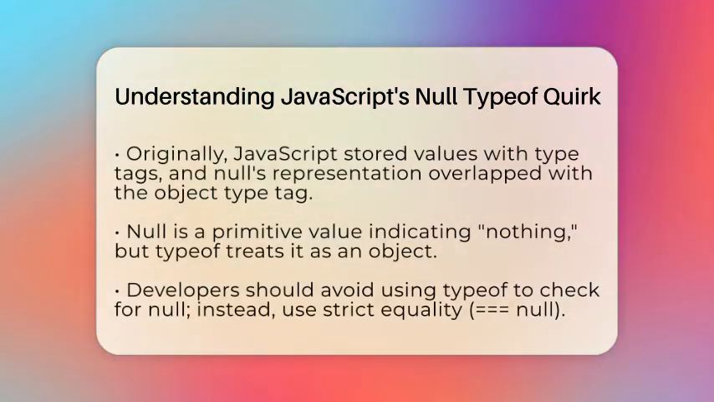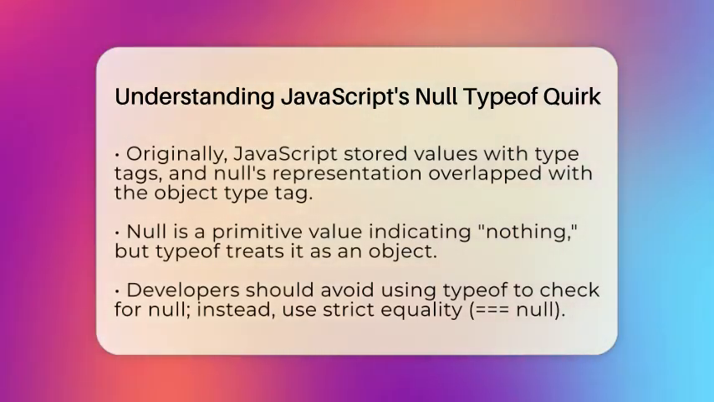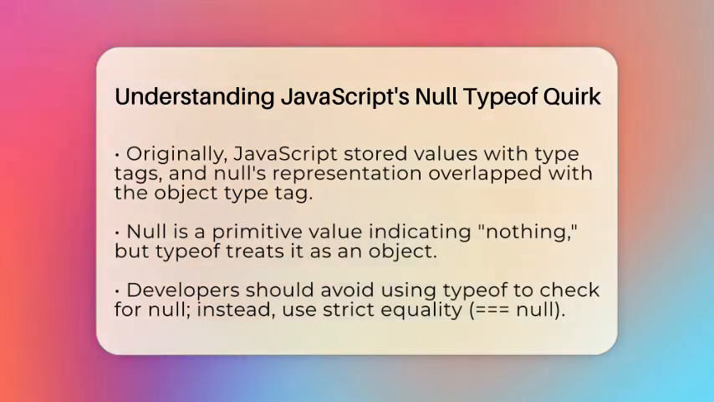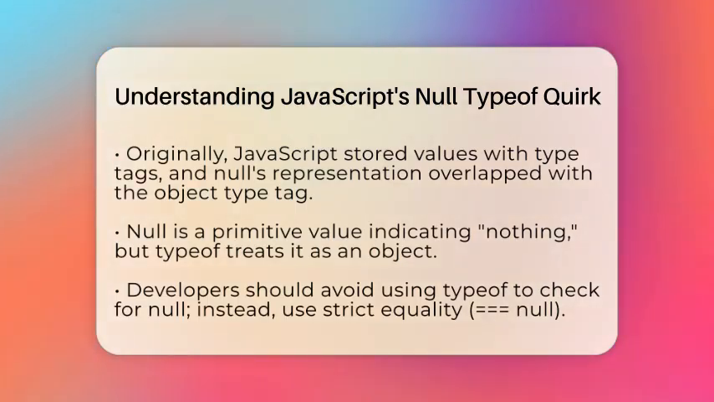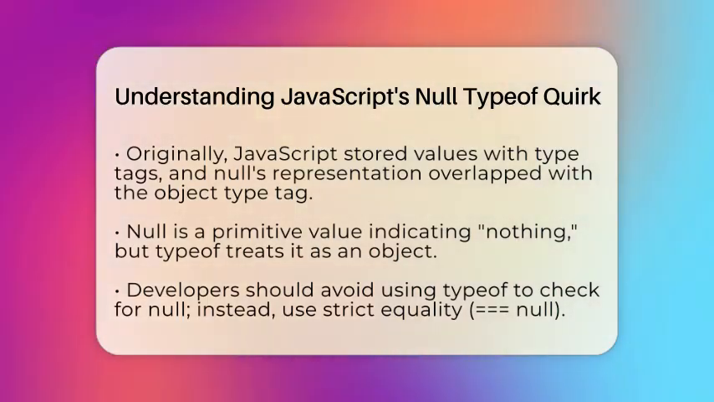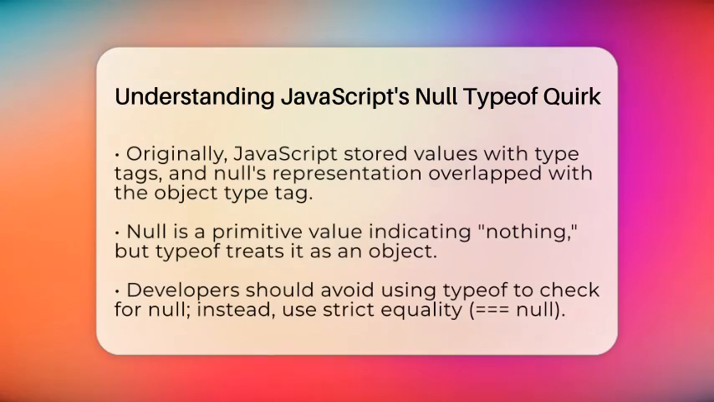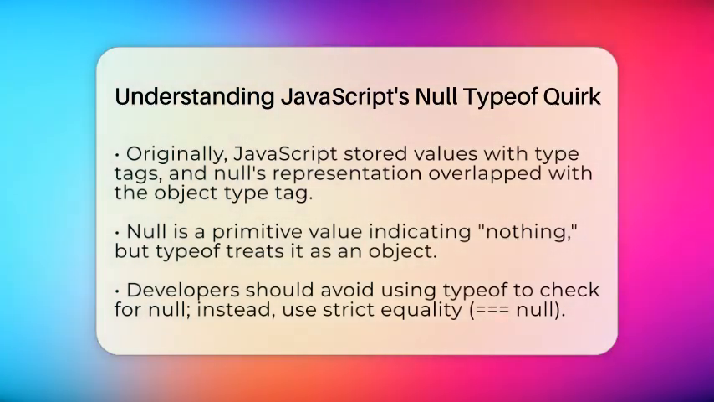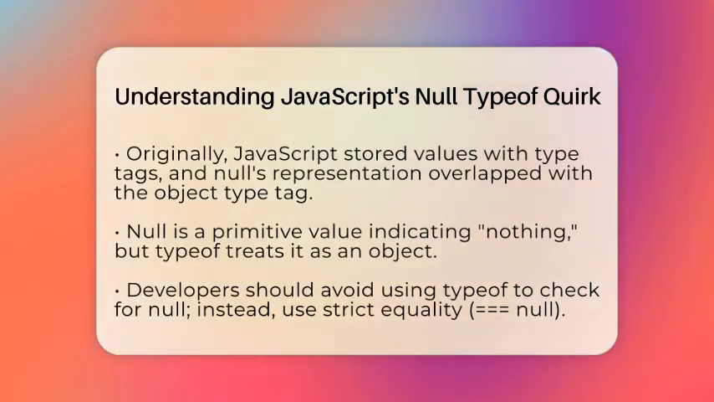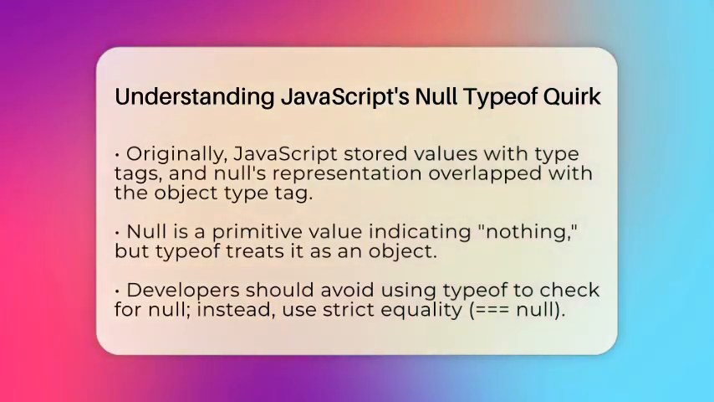Even though null is a primitive value that means nothing or no object, typeof treats it as an object. This can be confusing for developers. You cannot rely on typeof to check if a value is null because typeof null is always object. Instead, use strict equality with 3 equal signs. For example, check if value is equal to null. This will give you a true or false answer, which is more accurate.